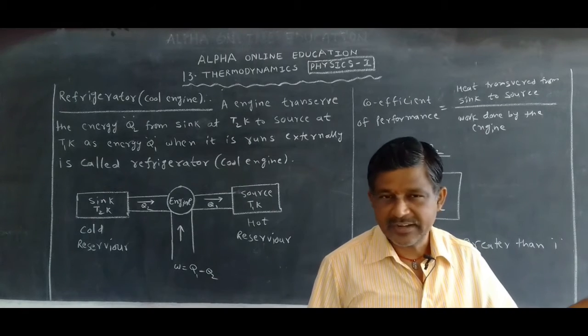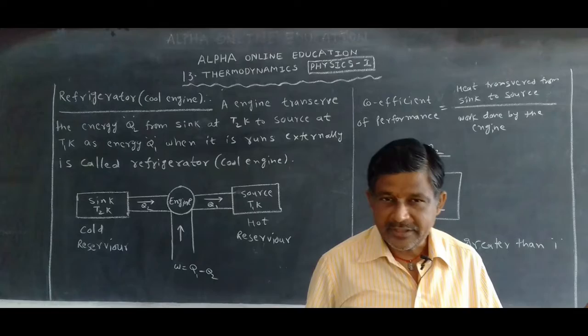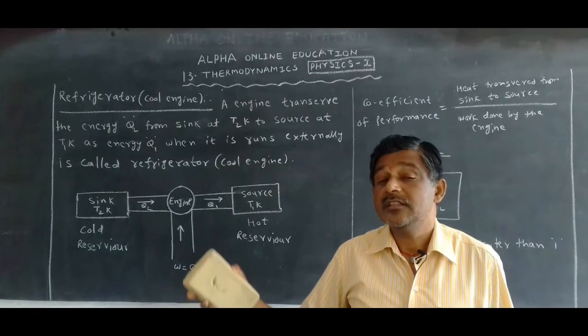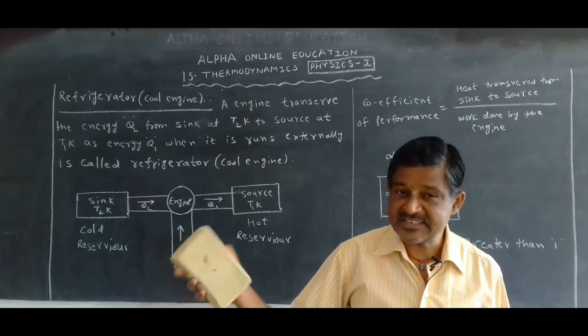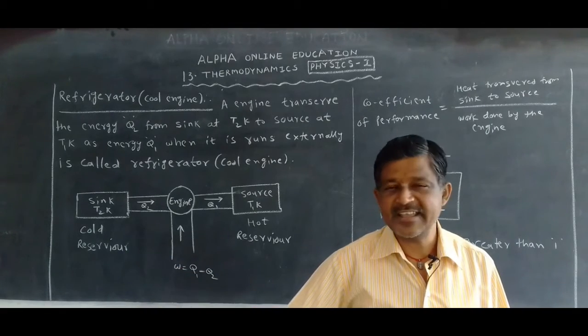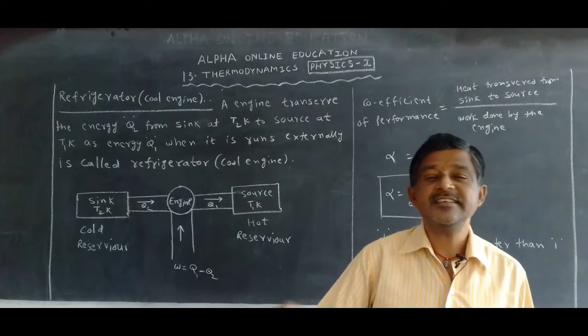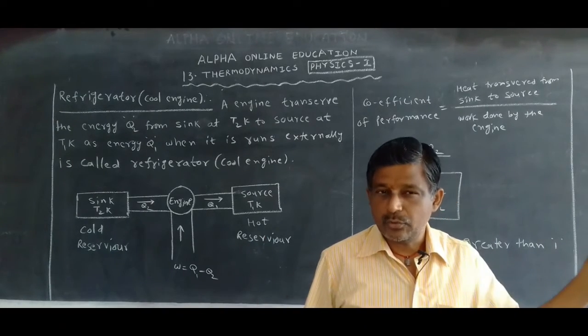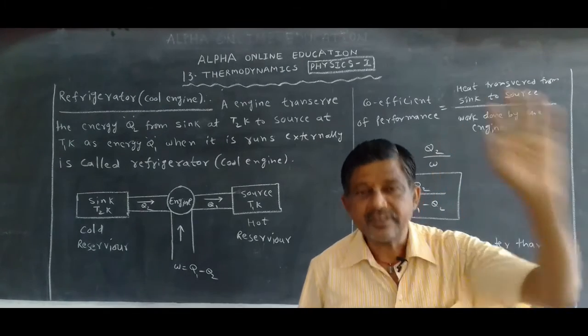But here it is not like that, you can just write alpha is equal to Q2 by Q1 minus Q2. An efficiency equal to 1 is called an ideal engine, but efficiency is always less than 1. Only in case of an ideal engine it is 1, but the coefficient of performance alpha is always greater than 1.